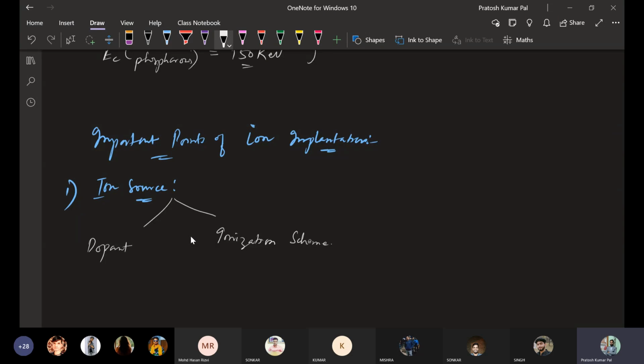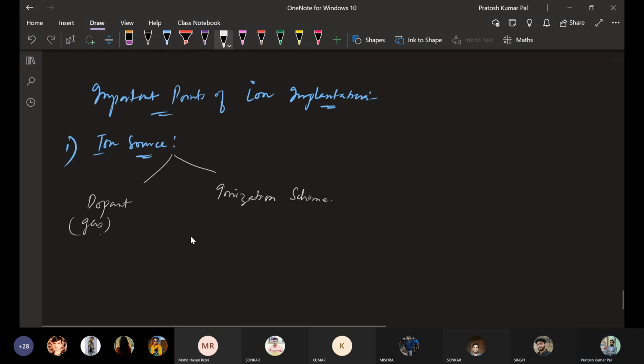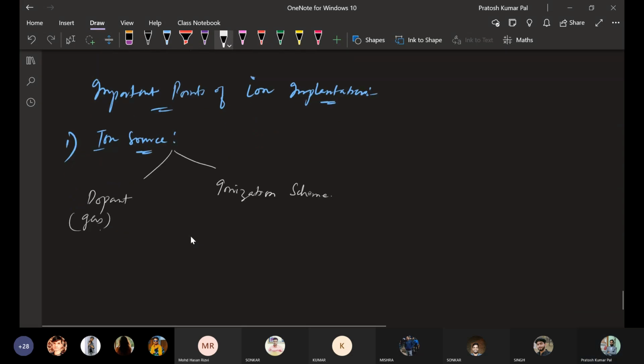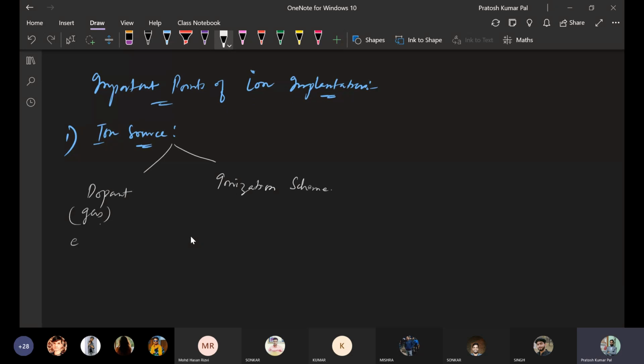Basically these dopants are gases, for example AsH3, PH3, and B2H6. These are the different dopant gases used to provide the ions in ion implantation.